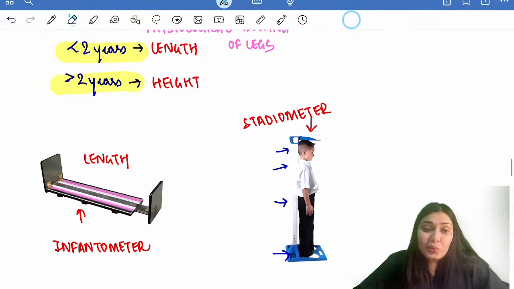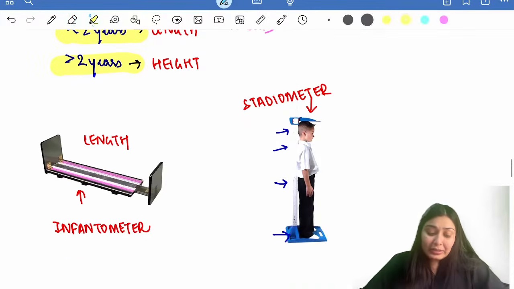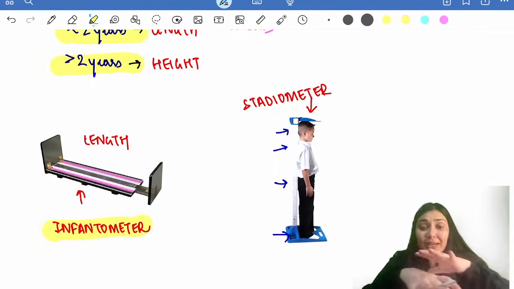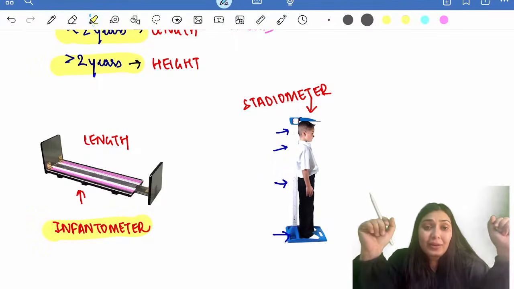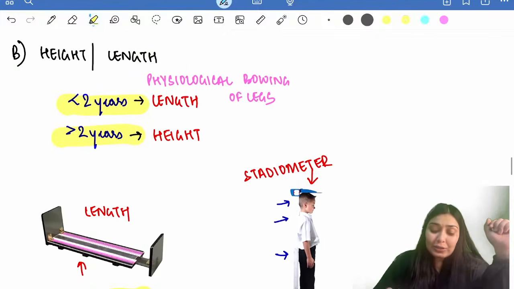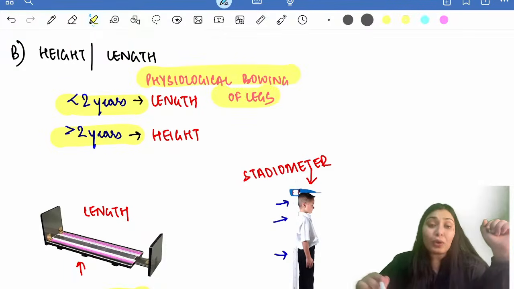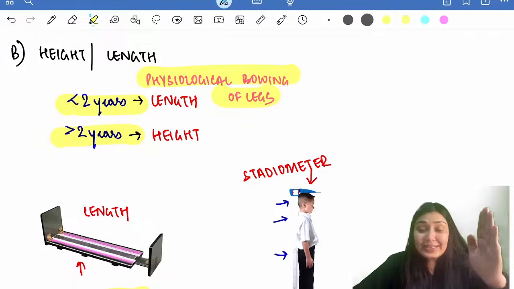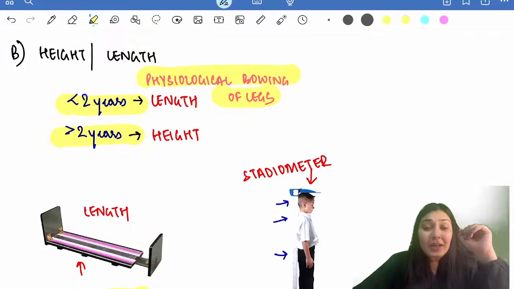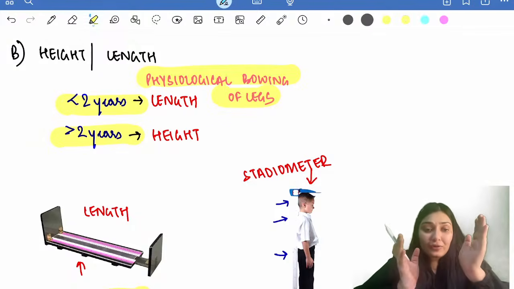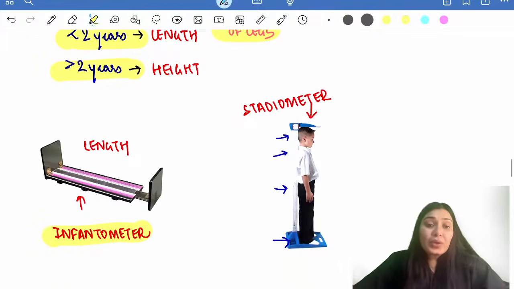But why till 2 years are we using this infantometer and taking the length, making the child lie down and taking the length? Why are we doing this? Because till 2 years of age, there is physiological bowing of legs. And if we make the child stand, the height will come lesser because there is bowing of legs, right? So till 2 years, you are going to take the length. After 2 years, you are going to take height by using the stadiometer.